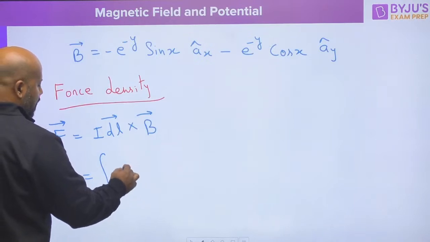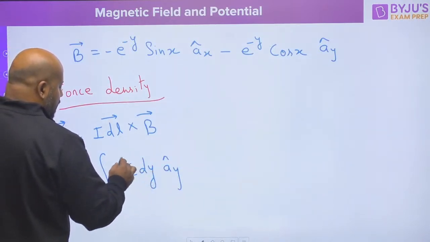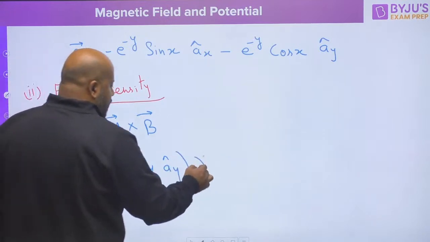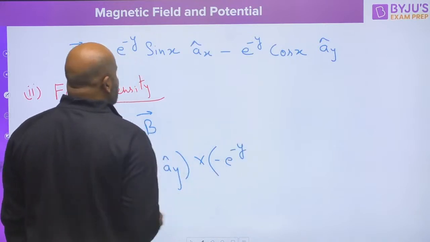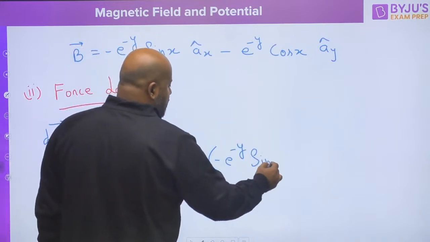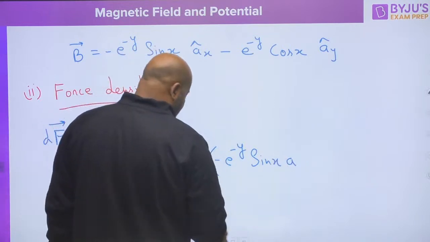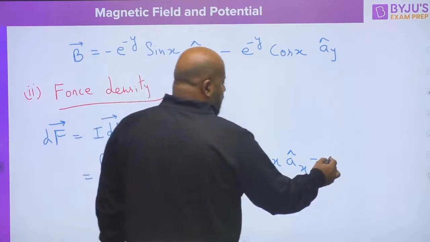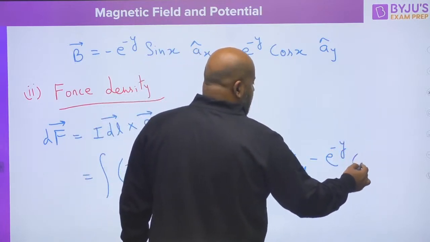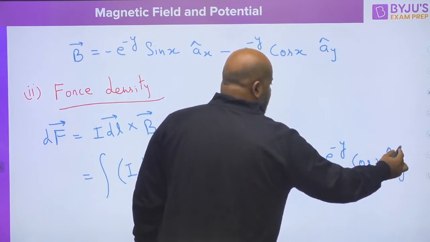I dl is going to be I dy, and this is going to be ay, and you have to take the cross product, and B is given as e raised to the power minus y sin x ax minus e raised to the power minus y cos of x, and this is ay.